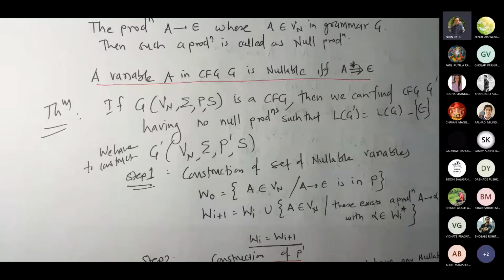Now, when would epsilon be a part of LG? Can somebody tell me? What is the possibility that LG dash would be containing epsilon? Or LG would be containing epsilon? If your start variable itself is nullable. Correct? Now suppose if your start variable is not nullable, will you ever reach epsilon?